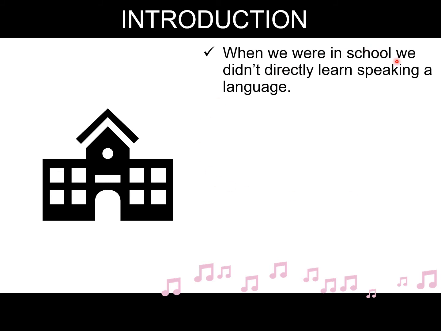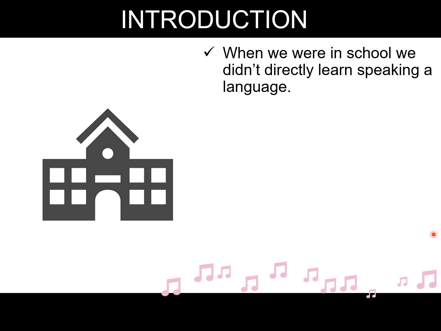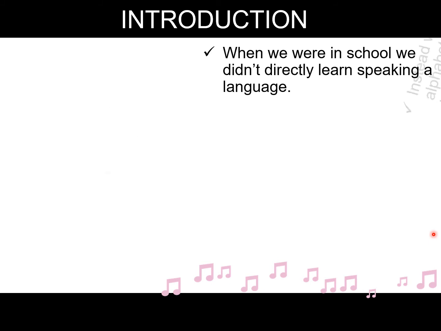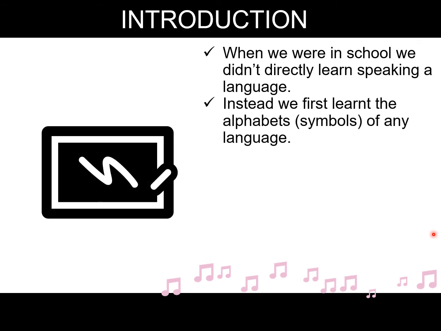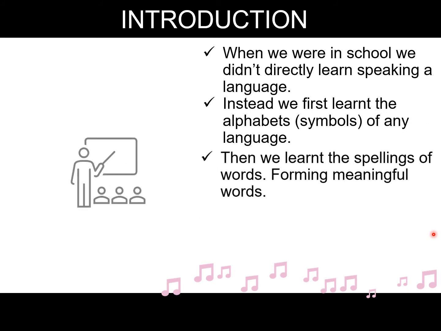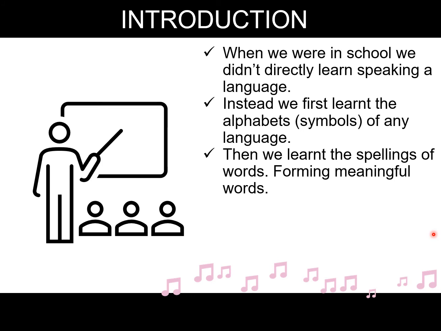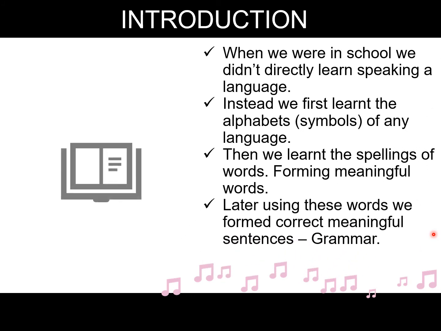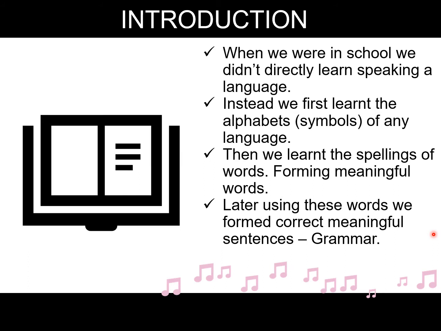So, when we were in school, we didn't directly learn speaking a language. Instead, we first learned the alphabets or symbols of any language. Then, we learned the spellings of words forming meaningful words. Later, using these words, we formed correct meaningful sentences, that is grammar.